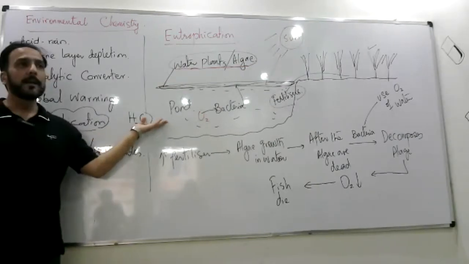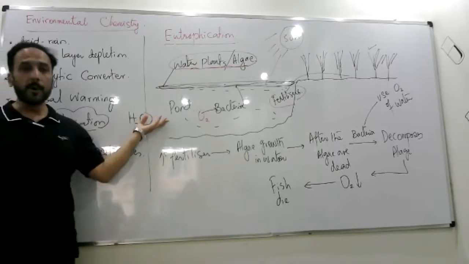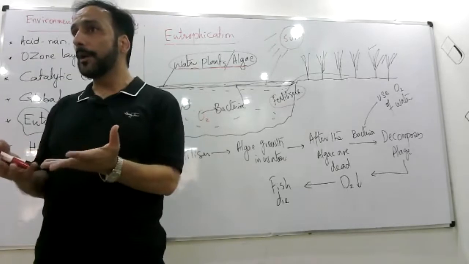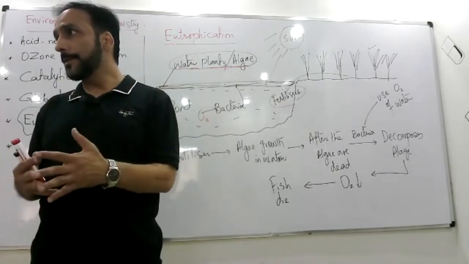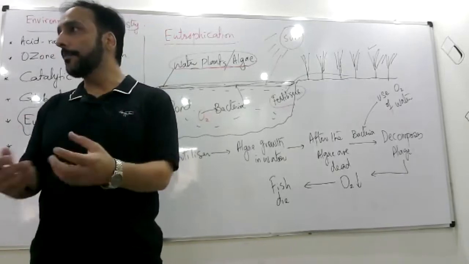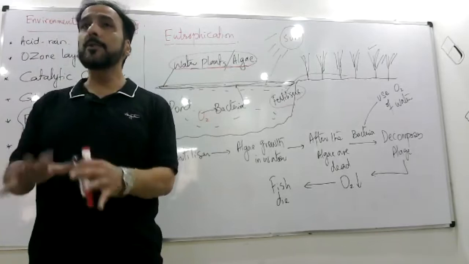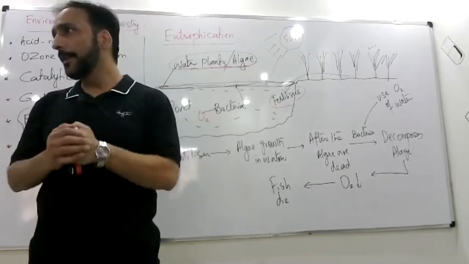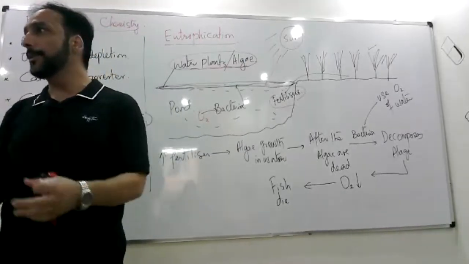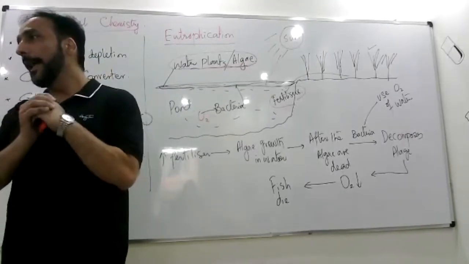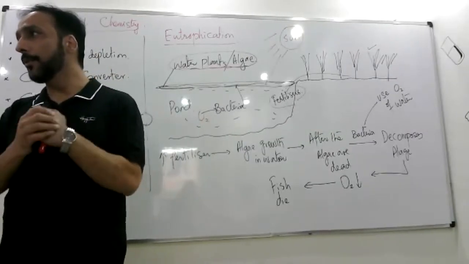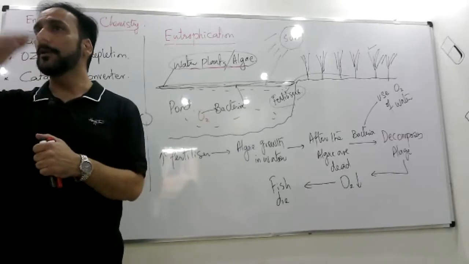See, the thing is that this is a fresh water system, right? A pond or a lake is a fresh water system. A fresh water system is a very important part of our ecosystem, right? So if your water bodies cannot help fish or animals to survive in it, that is eventually linked to the overall environmental effect. You know, there are so many predators or animals which feed on fish or many other things. And once your fish is not there, such animals cannot grow or live. And that links to all the other animals too.